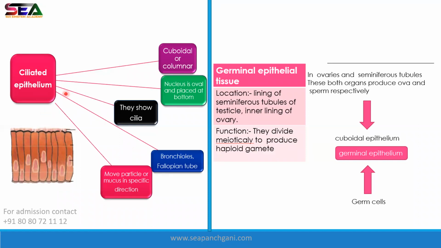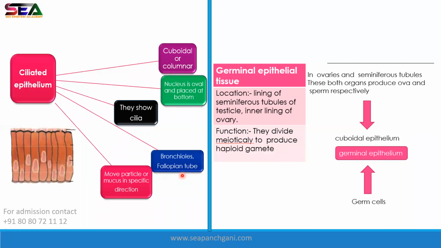Now, this ciliated epithelium can be cuboidal or columnar. The nucleus is oval, and the location is the bronchioles and fallopian tube. What work do they do in the bronchioles and fallopian tube? In the bronchioles, they throw out the foreign particles from our trachea.